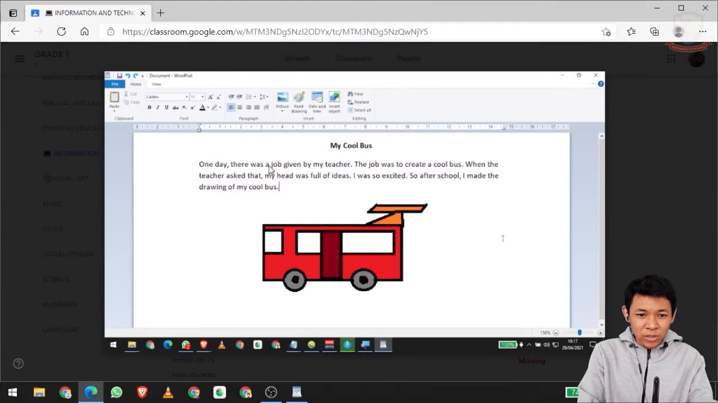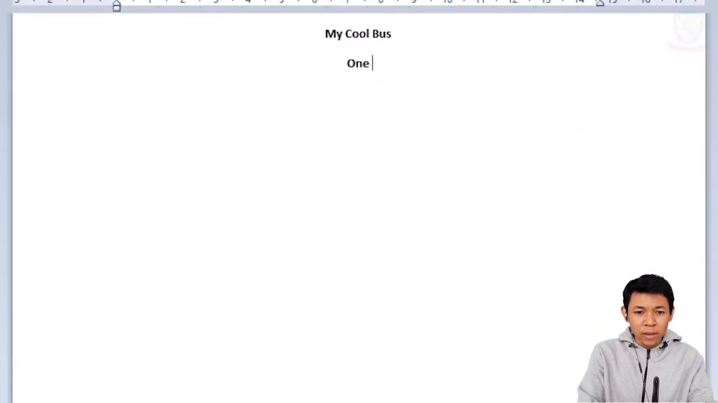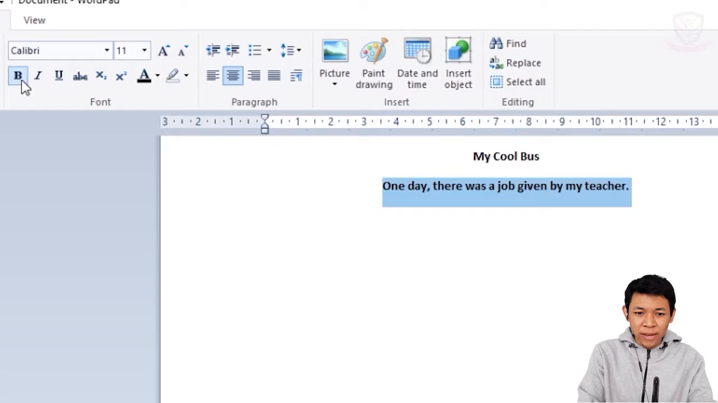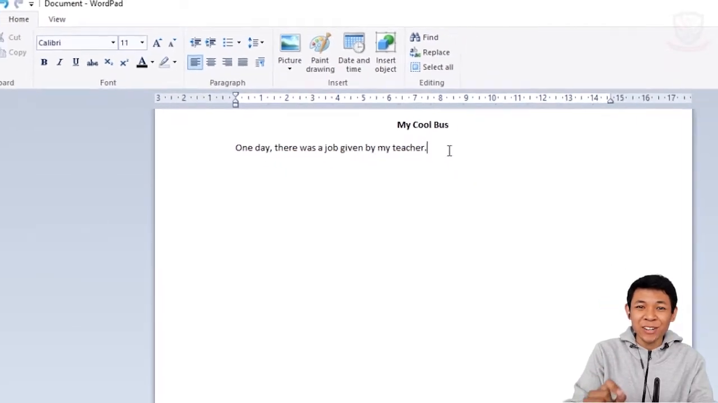And then, one day there was a job given by my teacher. Okay, let's type this one. One day there was a job given by my teacher. Dot at the end of the sentence. And then we select it. Since this is bold, we are going to deactivate it. Yeah, now it looks normal. And we put it on the left because this is story, not title.